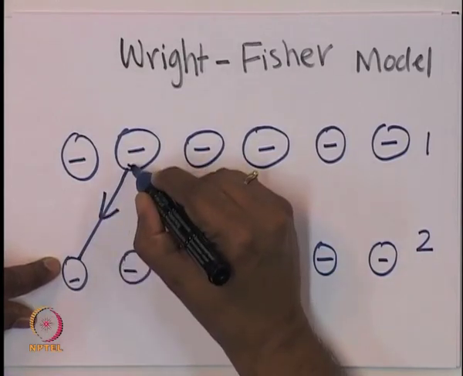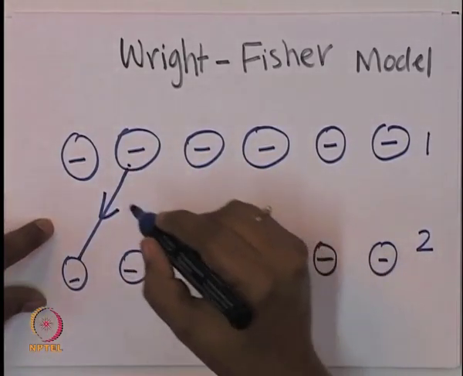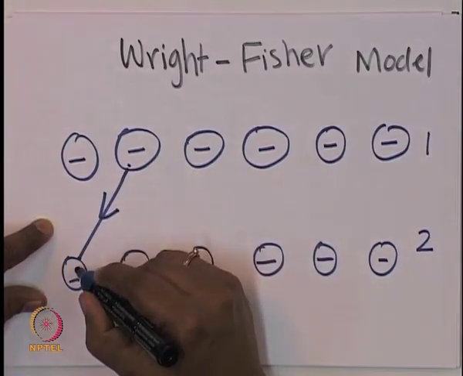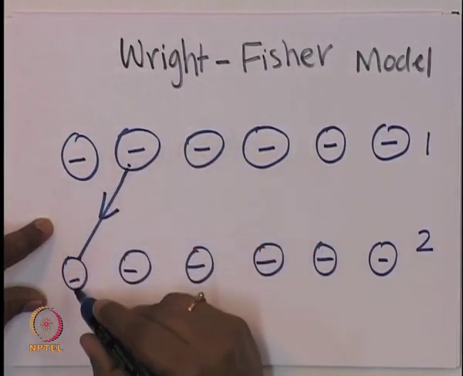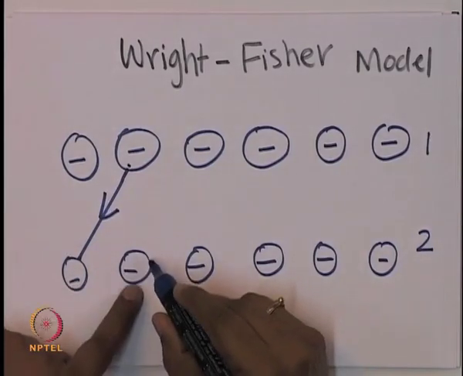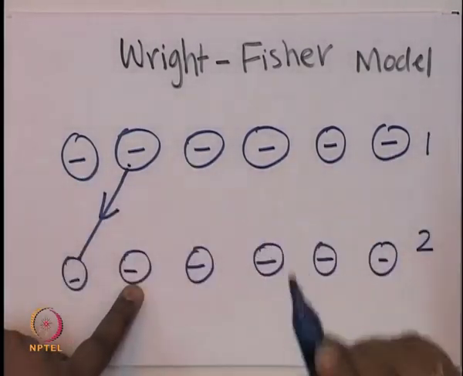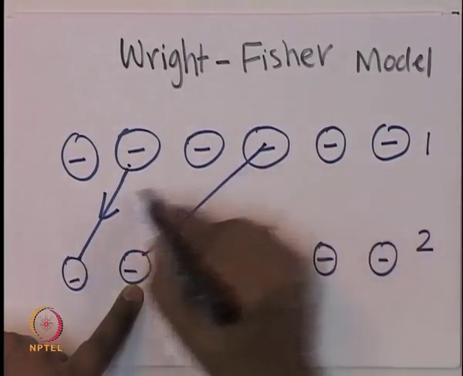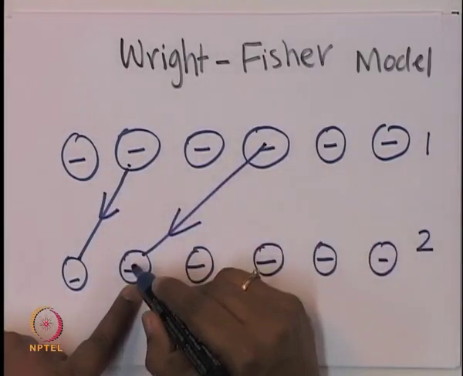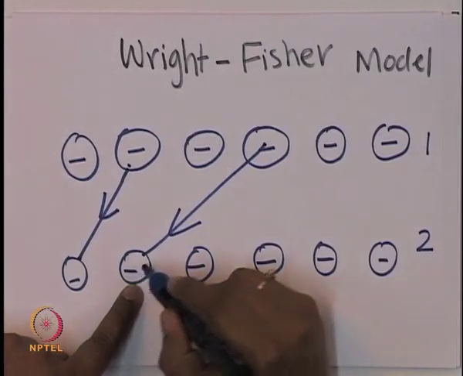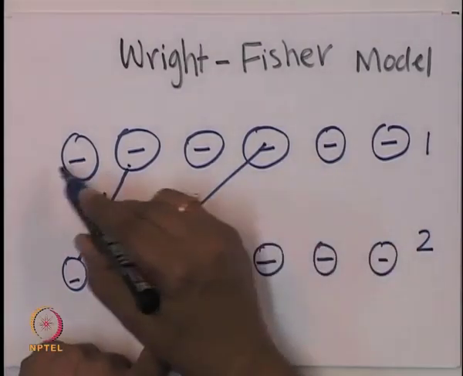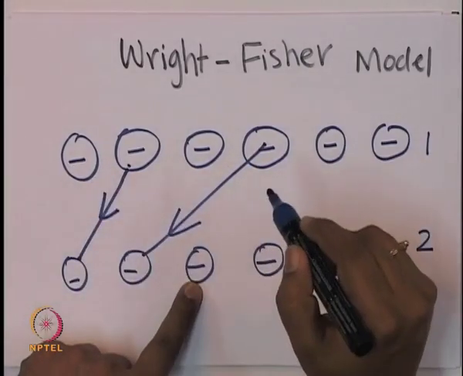So this is the model: you choose randomly. You randomly choose this one, and this is the parent of this particular offspring. Now for the next offspring individual, again among the 6 of them you choose randomly.